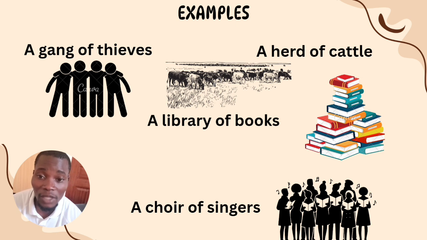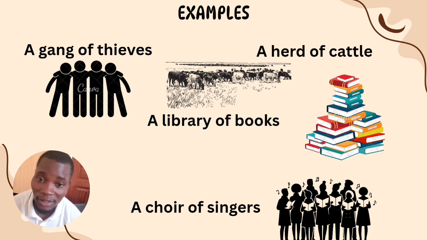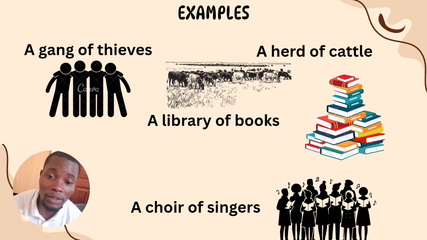Examples of collective nouns, you have a gang of thieves. These are thieves. They are all thieves. That is the common thing about them. So they are together. We call them a gang of thieves. A herd of cattle. So we have very many cattle, so we call it a herd of cattle. A library of books. This is where we have very many books collected together. Whenever you hear someone saying that I'm from a library, then he's from where very many books are collected and kept for reading or even for research.